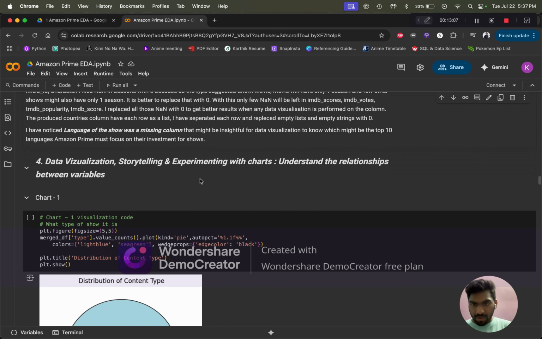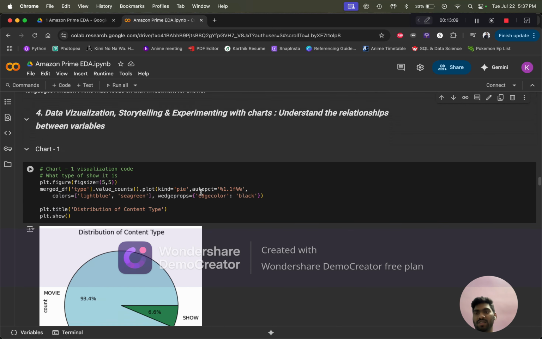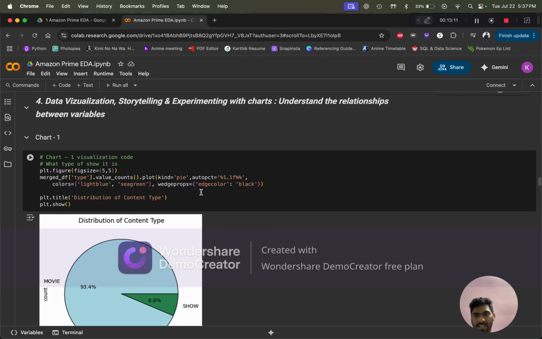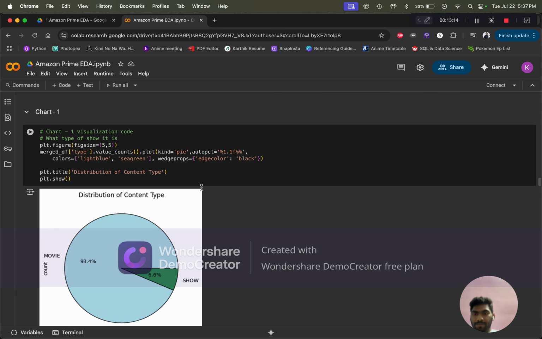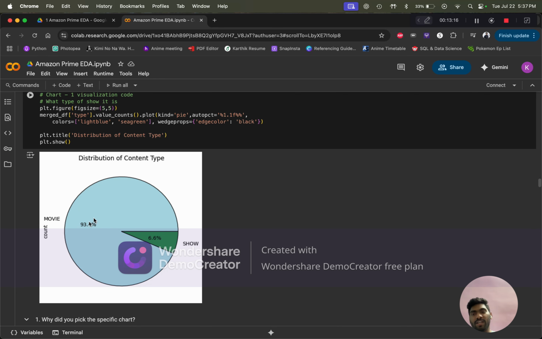And now coming to the data visualization, the first chart is a pie chart based on whether it is a movie or a show. As you can see, movie has completely dominated the chart.